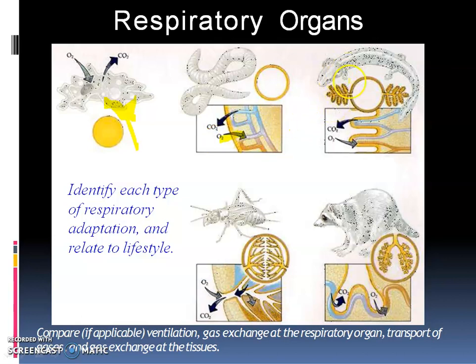Similarly, these are the amphibians. The amphibians can breathe both through their skin and through their lungs. They have their skin and their lungs. So when they are in water, they breathe through their moist skin, and when they are on land, they breathe through their lungs. Talking about the trachea, the respiratory organs of insects and mammals.